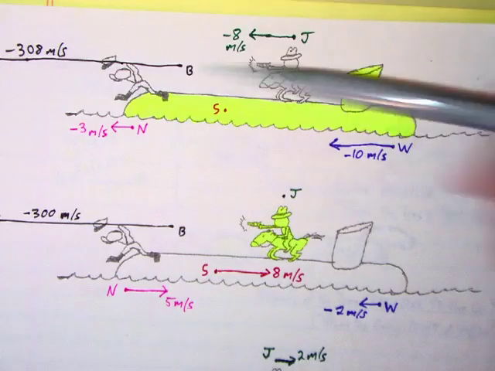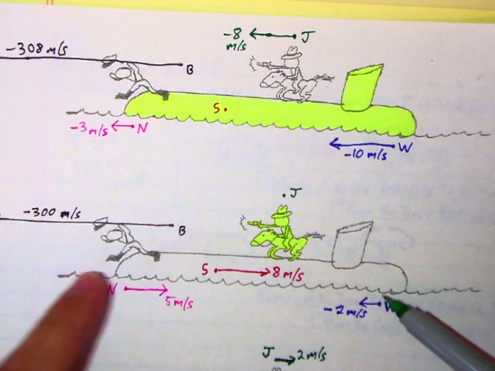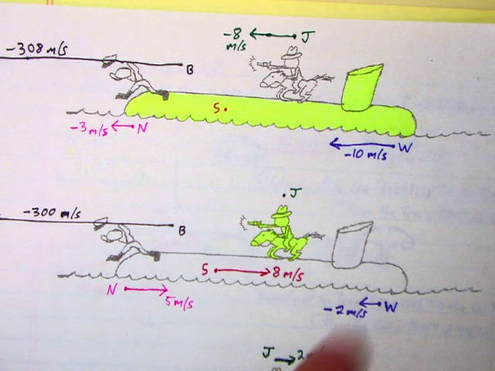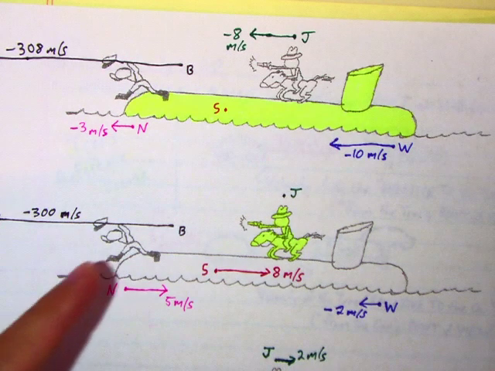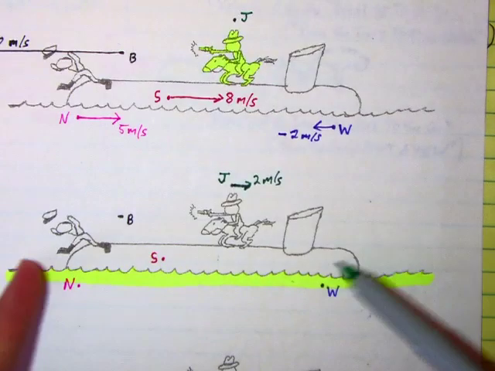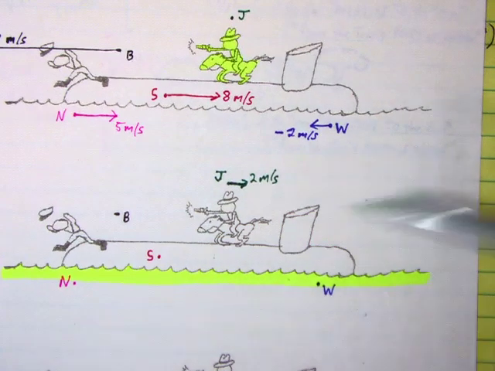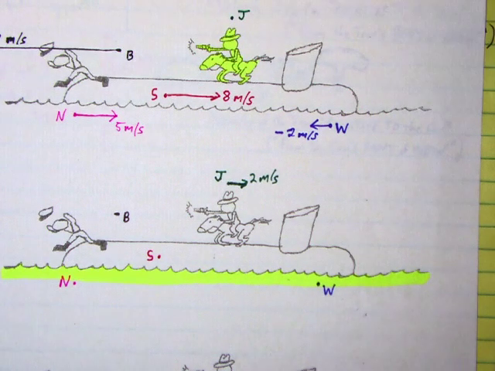Now that seems confusing at first because you know Jones is riding his horse to the left, but the whole sub is moving to the right at 8 meters per second. So the whole sub is moving to the right. Therefore, it's carrying Jones this way, even though Jones is moving that way from the water's point of view.